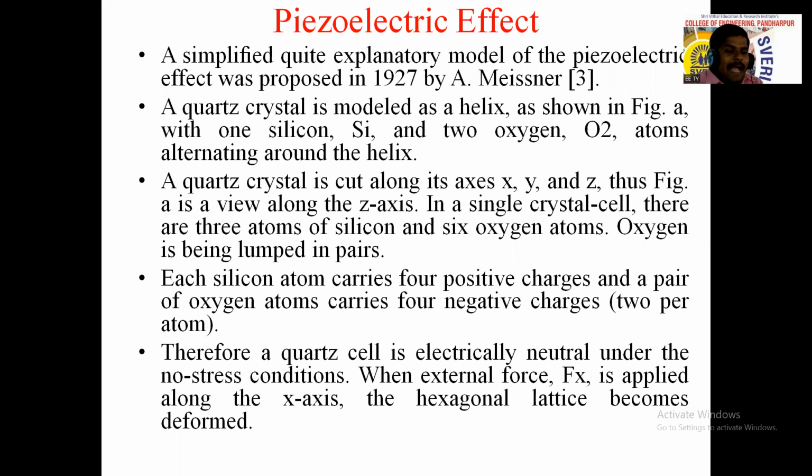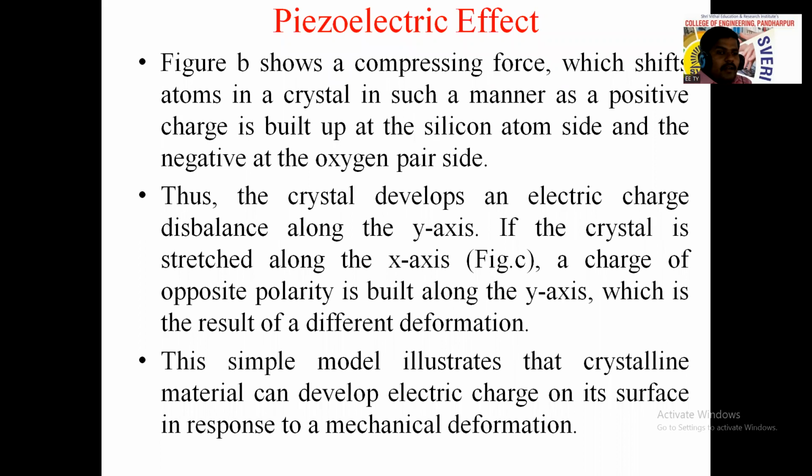So if we apply force along the x-axis, x-axis ला आपण काय केलंय, प्रेस केलंय, external force apply केलंय, at that situation this hexagonal element will be deformed. That means deformation of material will occur. In figure B, it shows the compressing force. If we are compressing that material, or applying force in the x direction on both sides, it shifts atoms in the crystal in such a manner that positive charge is built up at the silicon atom side and negative charge at the oxygen pair side.